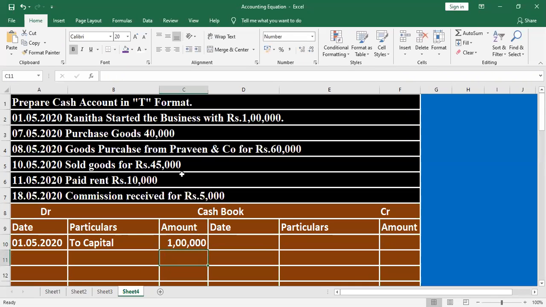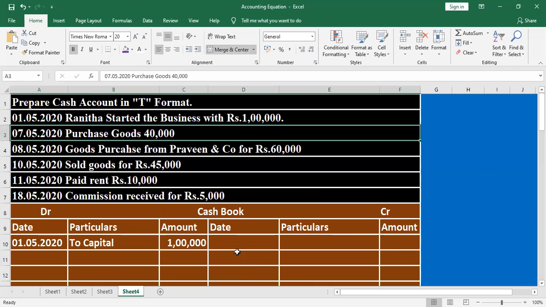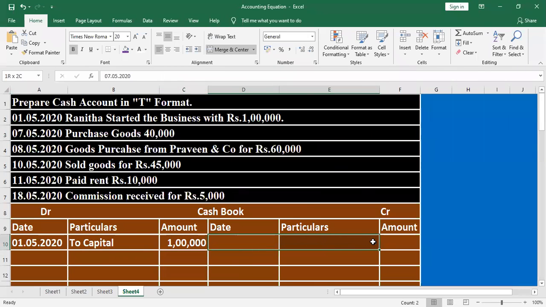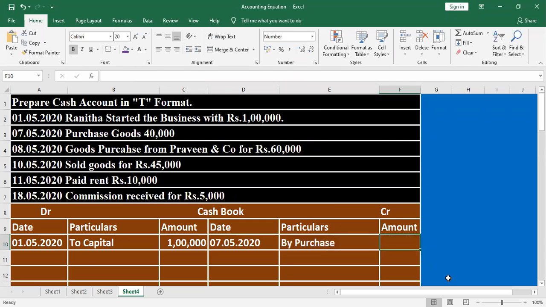Right. What is the second one? Goods purchase. Cash comes in or goes out? It goes out, sir. Mention here 40,000. Then the second one.